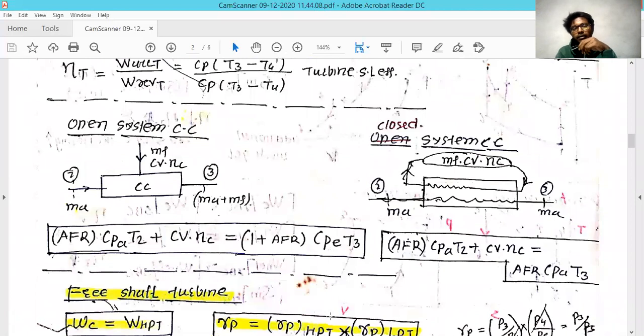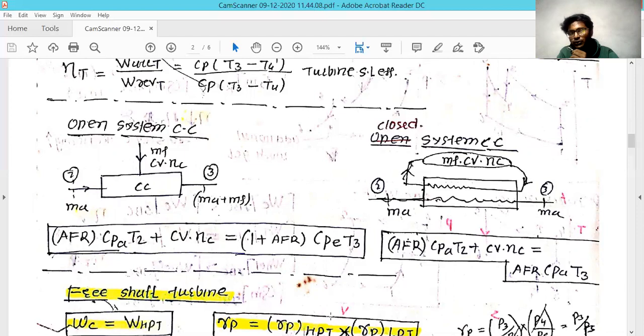And secondly, we will talk about the combustion chamber. In actual condition, the combustion chamber is used to add heat, and the heat is generated by burning fossil fuel. But here we are not adding fossil fuel; we consider it as the heat addition process. But if the mass flow and the caloric value of the fuel are given, then it becomes the real condition.